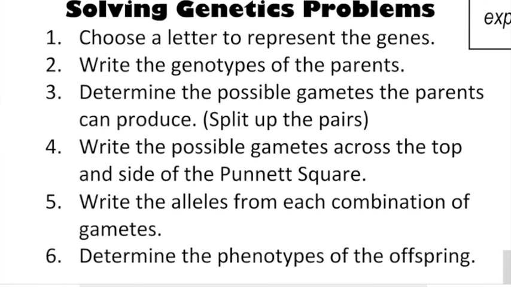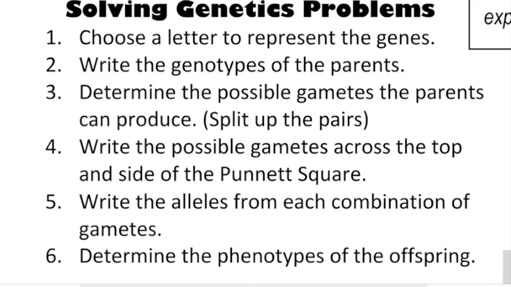When you're solving a genetics problem, the first thing that you need to do is to choose a letter to represent the genes. And so it's often useful to write down the 2 genes we're talking about, and then to choose a letter to represent them, and write the letter next to the type of gene. So if we were doing a problem about tall and short plants, we might write tall as the first trait, dash capital T, because we would choose a capital T to represent it, and then short with a little t next to it, because we would use a little t to represent that. And usually the letter that we choose comes from the first letter of the dominant trait. And remember that dominant traits have to be a capital letter, and recessive traits have to be a lowercase letter.